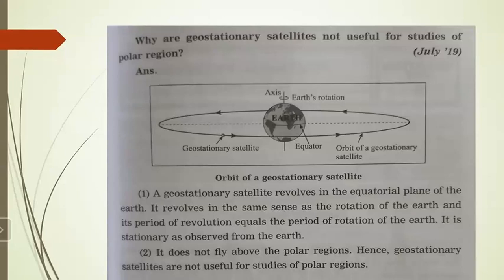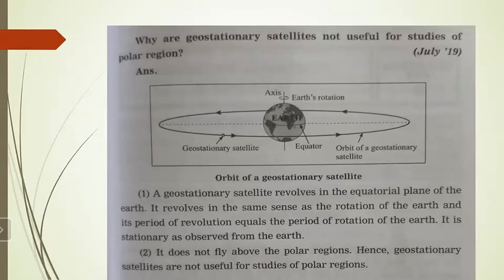So these satellites will not obtain any information about the polar region. They do not fly over the polar regions. Hence, geostationary satellites are not useful for the study of polar region. This is a very simple answer. We have already seen it in the orbit of the satellite.